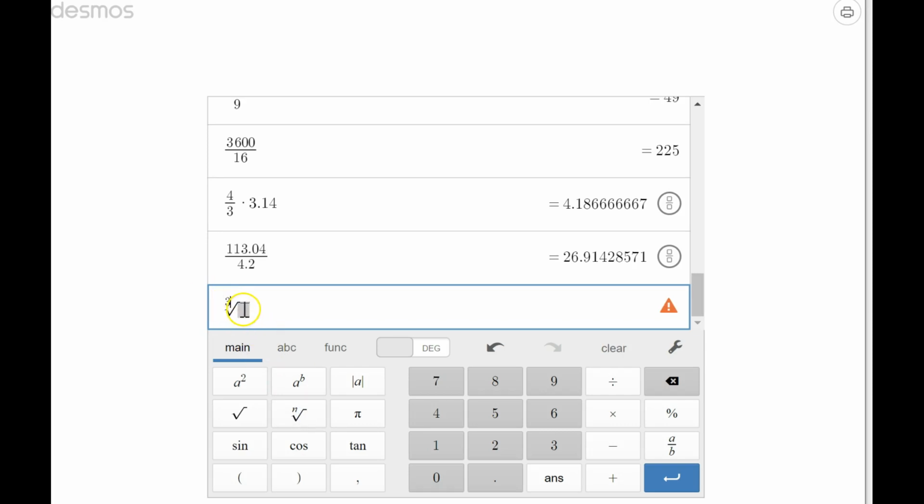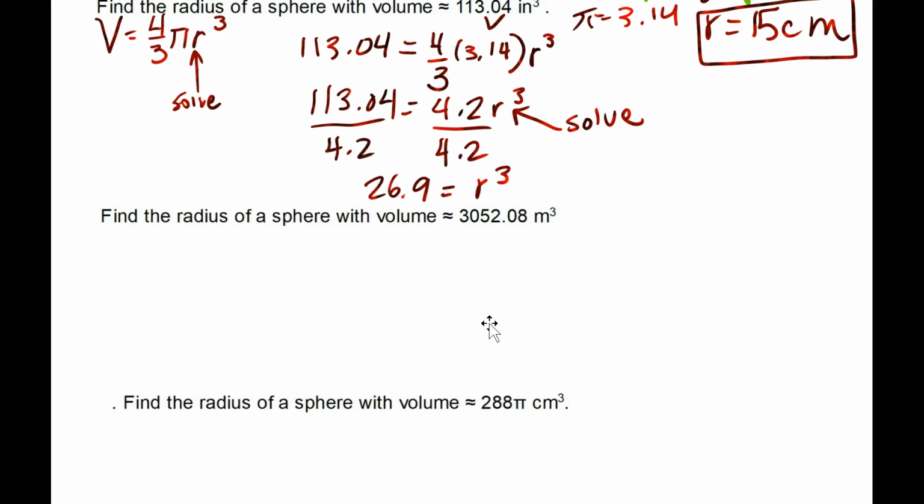Take the cube root of 26.9. You get 2.99, which rounds to 3, because 3 cubed is 27, so it's really close to 3. So r is equal to 3.